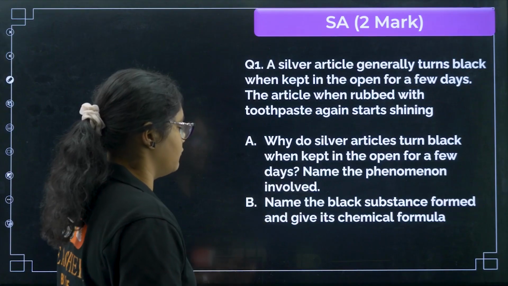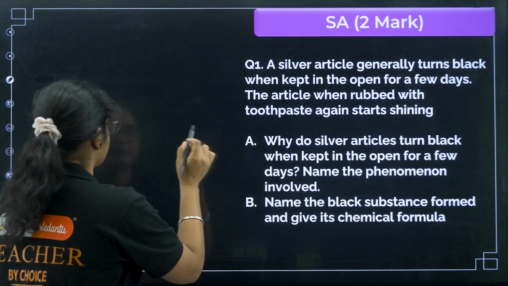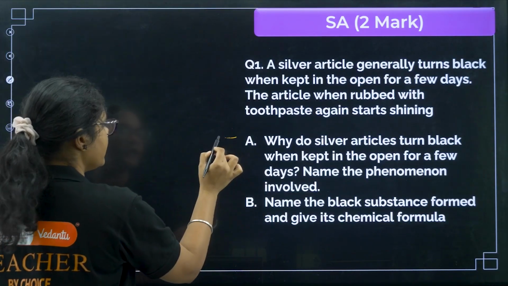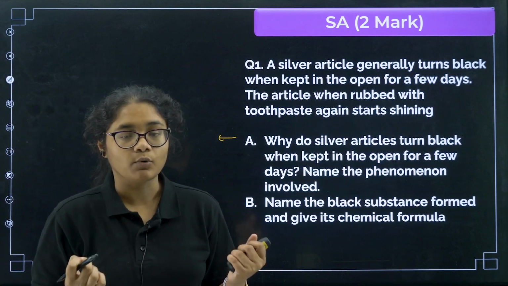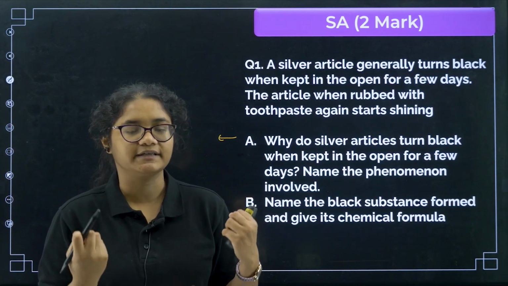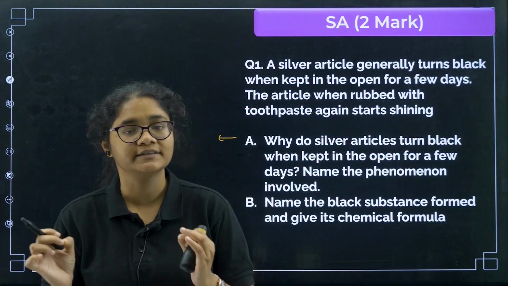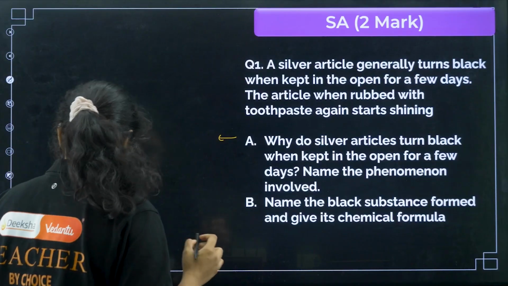Name the phenomenon involved. So here the first answer you can write is: silver when kept in open reacts with the sulfides present in the atmosphere to form silver sulfide. How can you write?